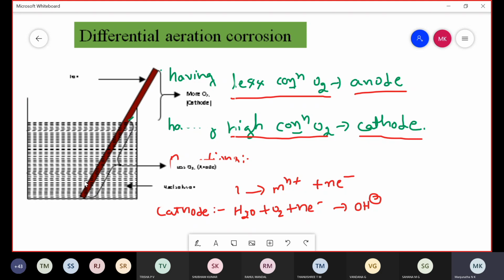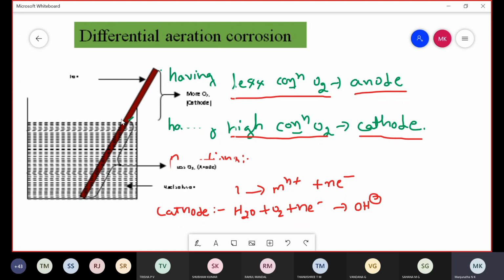The iron surface inside the sodium chloride is exposed only to dissolved oxygen, which is a very low concentration. The iron surface portion above the solution is exposed to the environment, so it has a high concentration of oxygen.